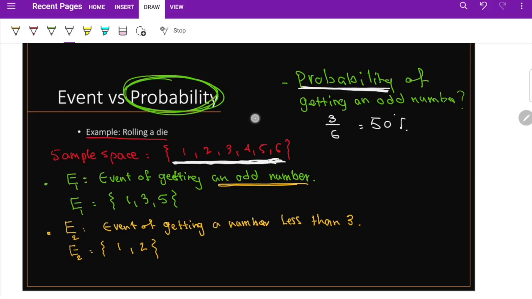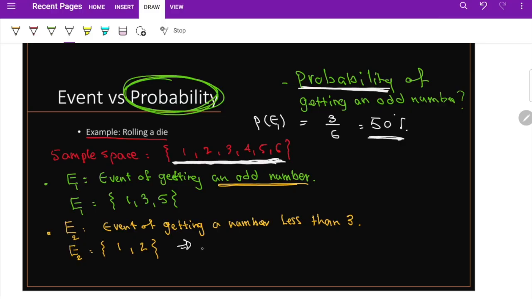So basically, we write this: the probability of event 1 equals. Now we speak probabilities. The P of E1, the probability of getting an odd number, which is E1 in this case, is 3 odd numbers over the total of 6, which is 50%. Without doing the math, you just look at the numbers and tell me it's 50%, because you have 3 out of 6. And the same thing occurs here.